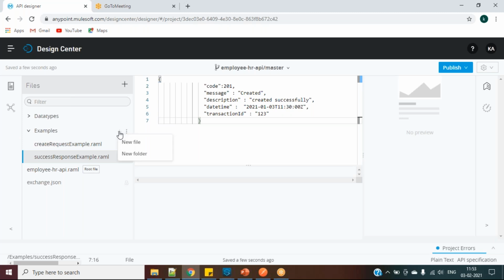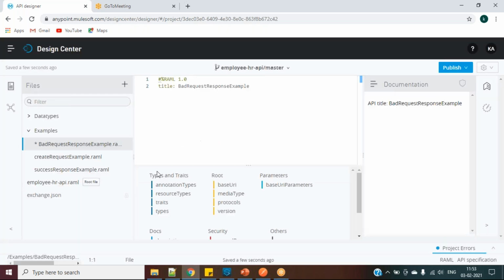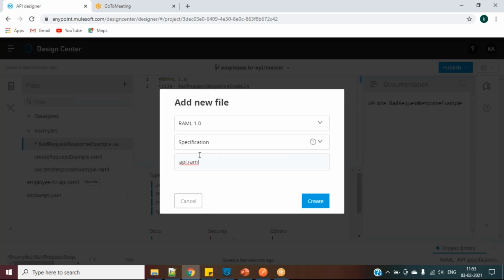Okay, new file, and we want 400 bad request also, right? So bad request response example, create, and I will also create a new file, internal server error example.